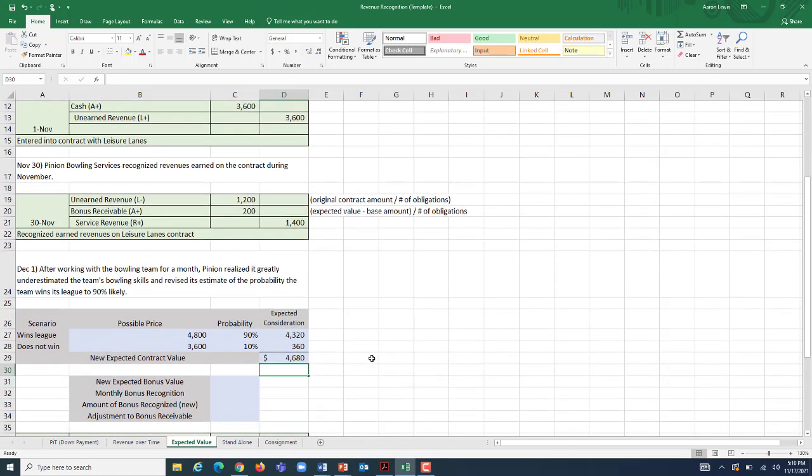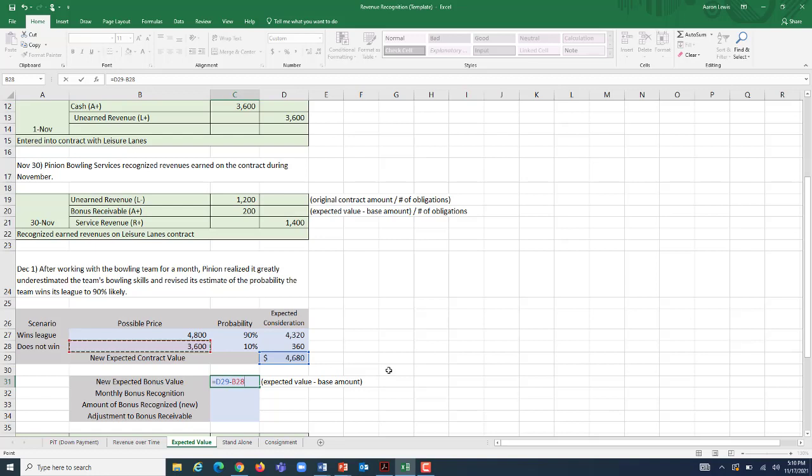So we need to adjust the value of our bonus receivable account. Well, what is our expected bonus value? Same thing that we had before. It is the expected value minus the base amount. Our expected value is now up to $4,680. The base amount is the $3,600 that we'd receive regardless of what happens, what our outcome is. We're expecting $1,080 of bonus.